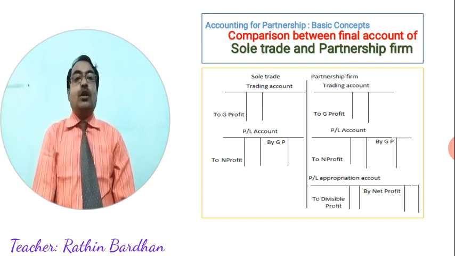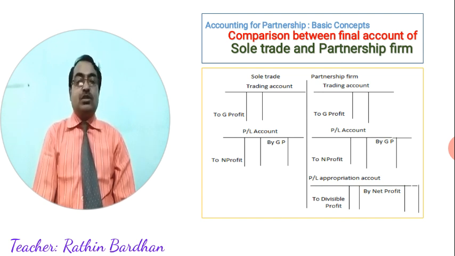There is no question of difference or segregating the profit among partners, because all the total profit is received by the sole trade owner. But in case of a partnership firm, I already told you there is an agreement for sharing profit.